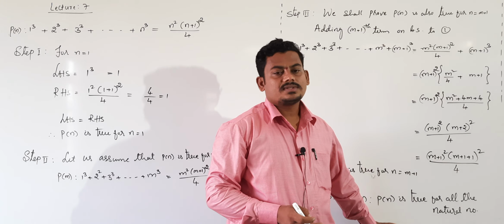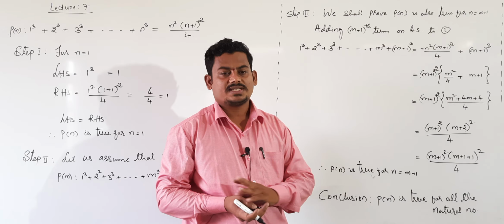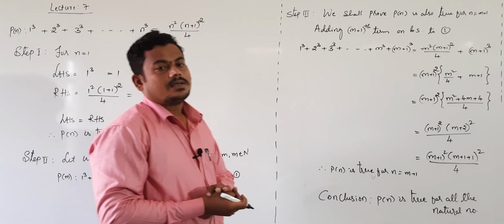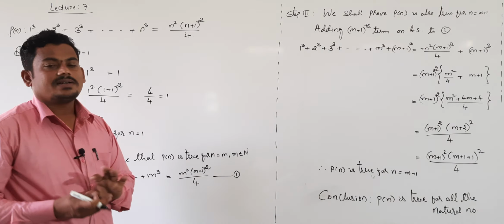For all the problems, we have to write the same conclusion: P of n is true for all the natural numbers. This is our conclusion. This is also one of the important 5-mark questions.